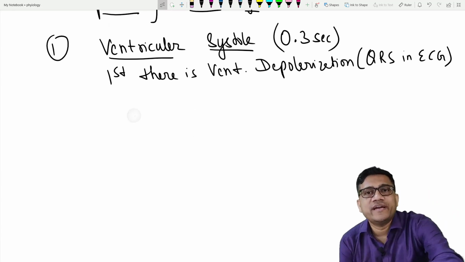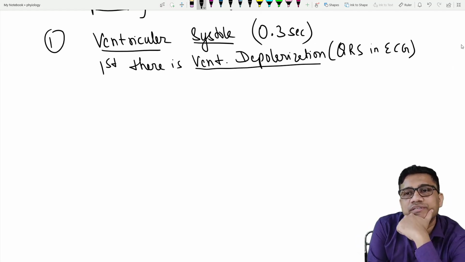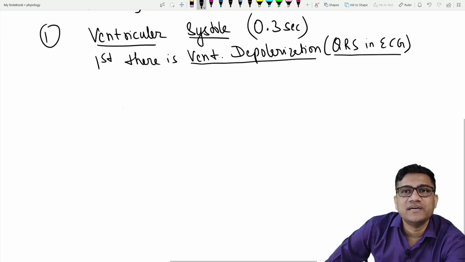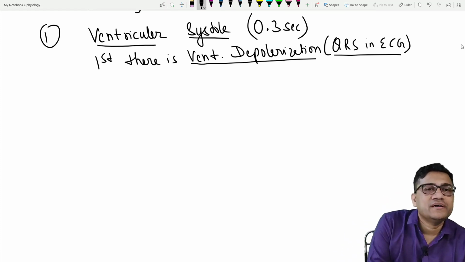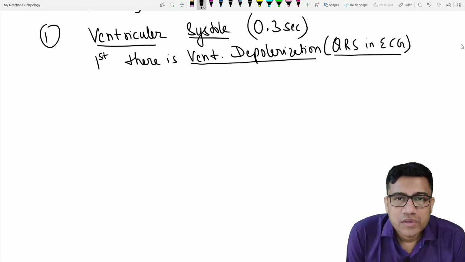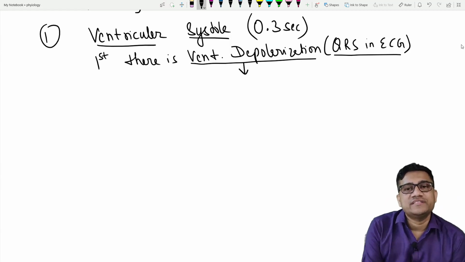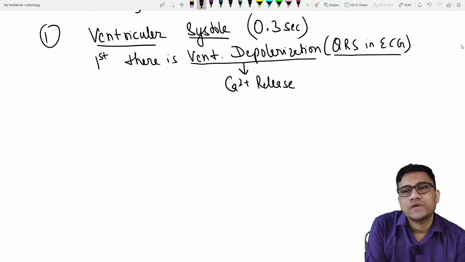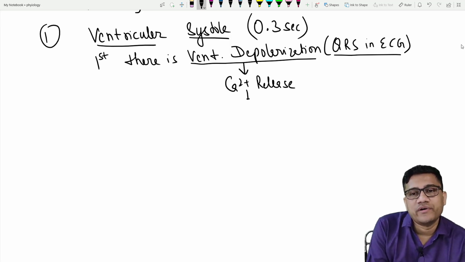Okay, so what are we getting? We are getting the QRS in the ECG. Are you clear? So ventricular depolarization, QRS in the ECG. Okay, now comes the question. The question that we will have is something like this. First, when this depolarization happens, it causes a calcium release, and this calcium release causes contraction of ventricles.